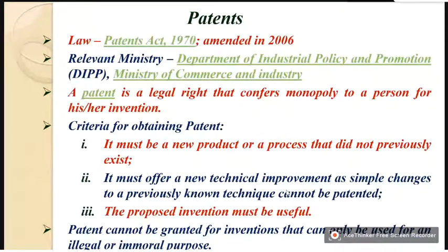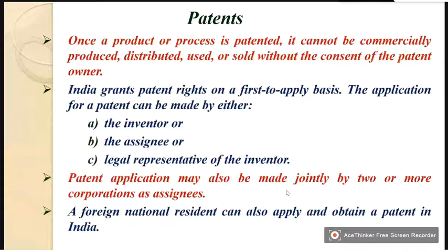It must offer a new technical improvement, as simple changes to a previously known technique cannot be patented. The proposed invention must be useful. A patent cannot be granted for inventions that can only be used for illegal or immoral purposes. Once a product or process is patented, it cannot be commercially produced, distributed, used, or sold without the consent of the patent owner. So, the patent owner will have all the rights.